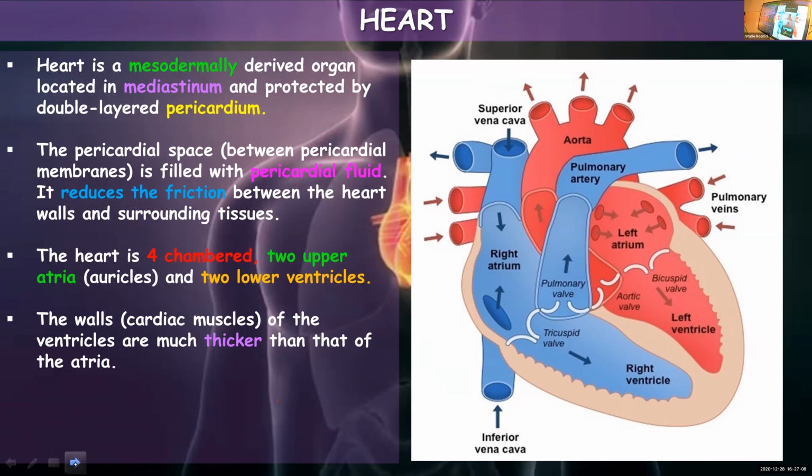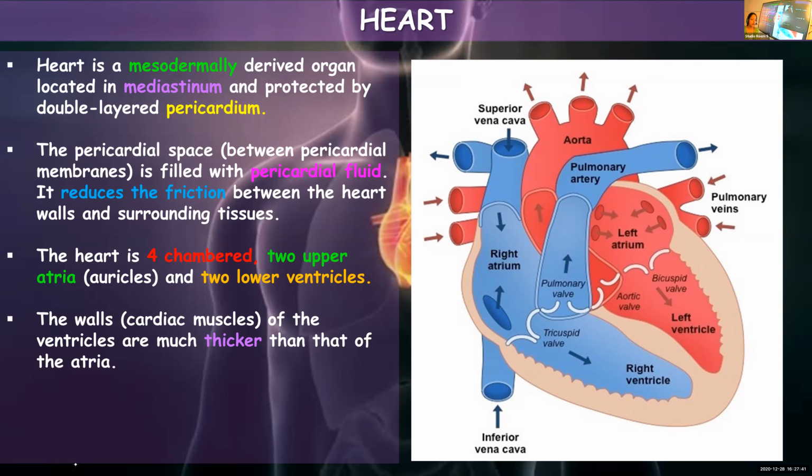The walls of the ventricles are thicker than that of atria. They are larger also when compared to atria. They are larger and at the same time they are thick walled. What is the reason? Why are ventricles having thicker walls than that of atria? Who can tell me? Is there any reason? This is not a new topic for you. You have learned. Tell me why ventricles are having thick walls.